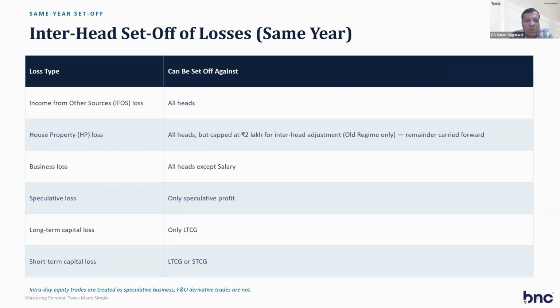Long-term capital loss, only against long-term capital gain, and short-term capital loss can be adjusted against long-term capital gain or short-term capital gain. So long-term capital loss can be set off against long-term capital gain, but short-term can be adjusted against both long-term and short-term. So in March you can make a plan and accordingly sell your shares or mutual funds, so that set off is possible.